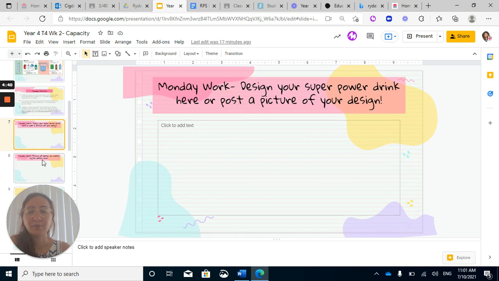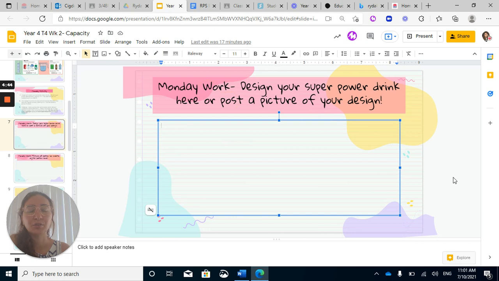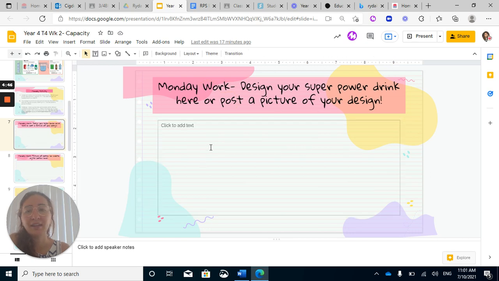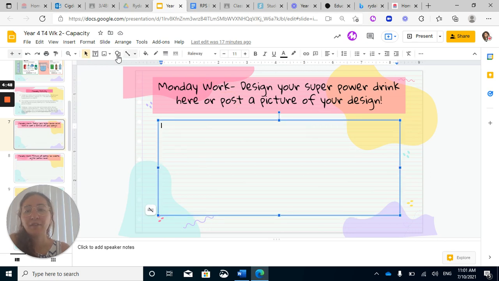Here is where you will submit your work for the first part, your design. You can draw it on a piece of paper and then add it in here, or you can even use the shapes over here to create your own.